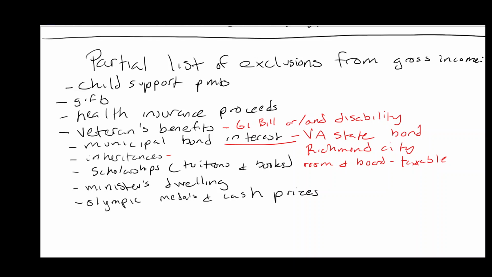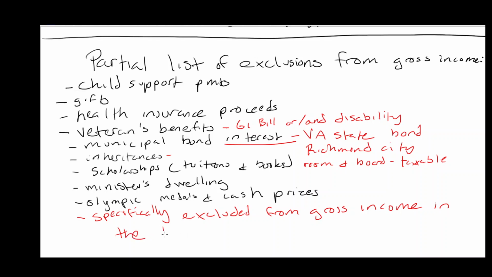I mean, the options are limitless here, but the important part is it needs to be specifically excluded from gross income in the Internal Revenue Code. And that is gross income and a list of things that typically do not fall within it.